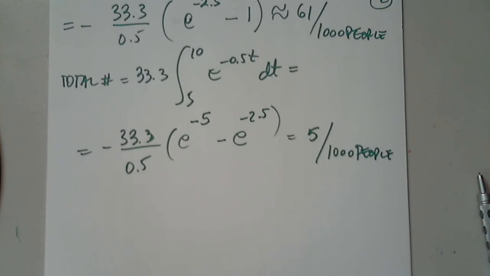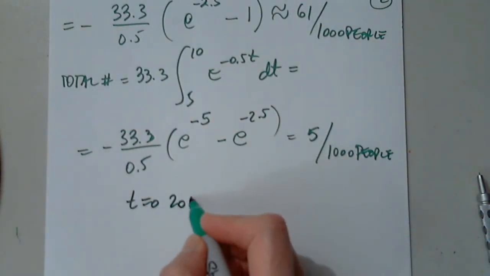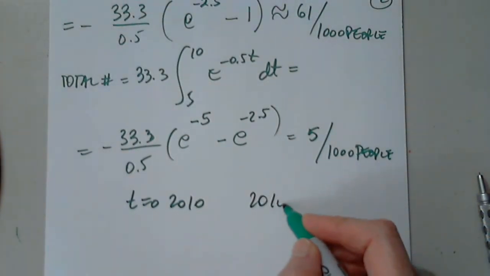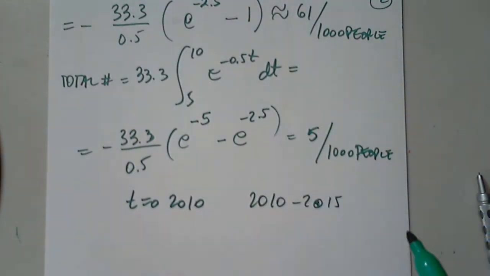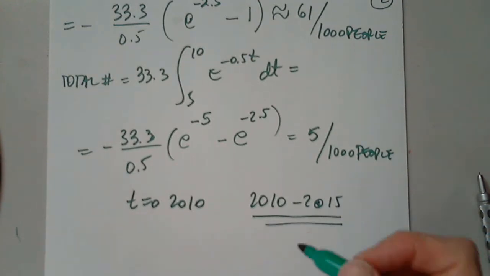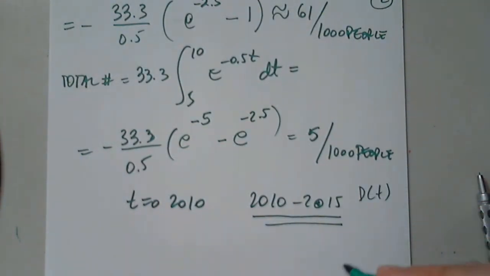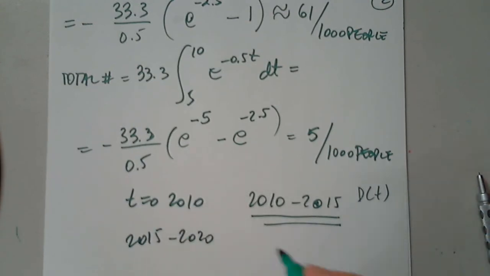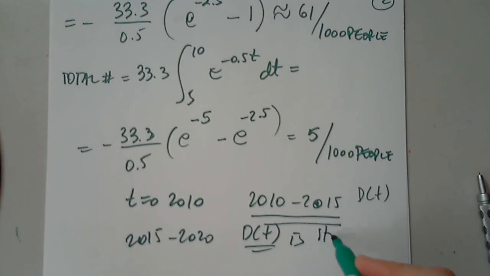Because one possible answer here is t equals 0 is for 2010, and 2010 to 2015 may use the same function d of t. But once we go from 2015 to 2020, we don't know if d of t is still valid.